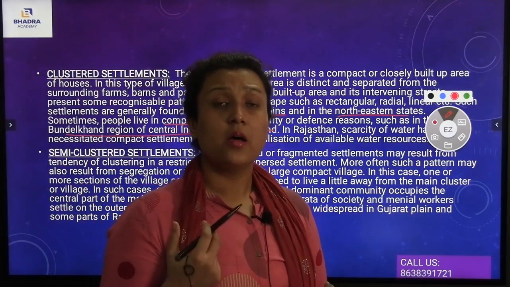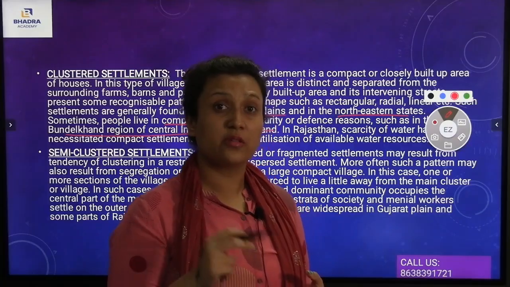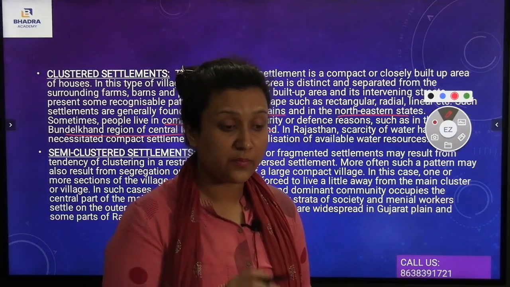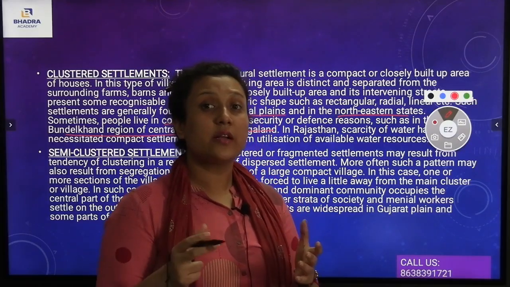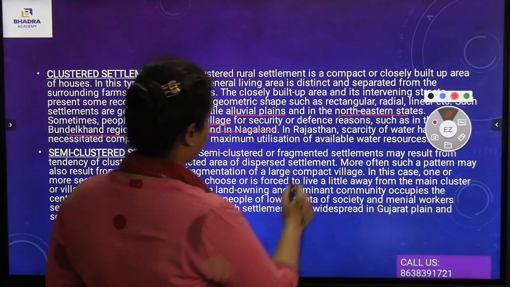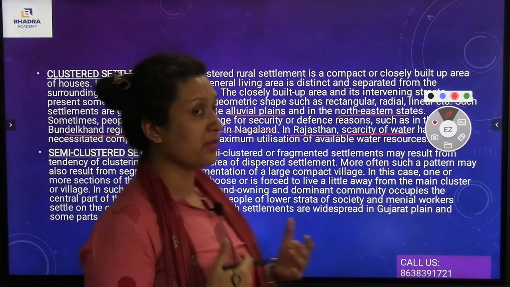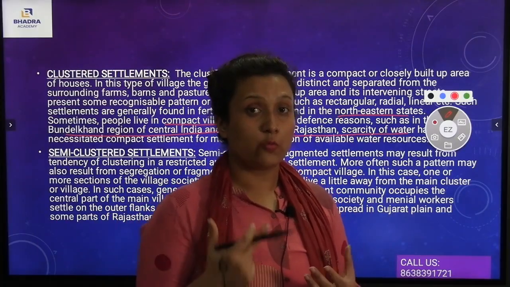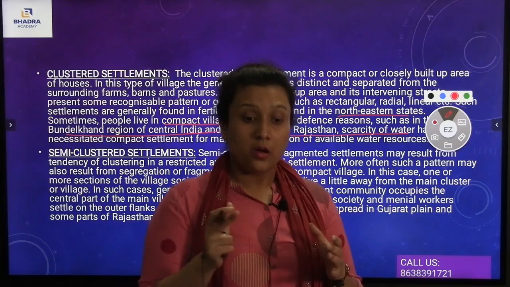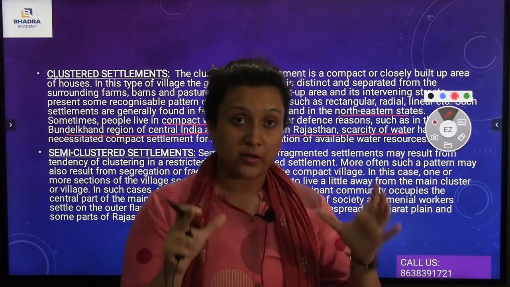In Rajasthan, scarcity of water is the most important issue, a number one issue. As a result, people all live together so that they can use a minimum amount of water together, and maximum utilization of water resources can be done. For that reason only, people live in a particular area or in a particular group.